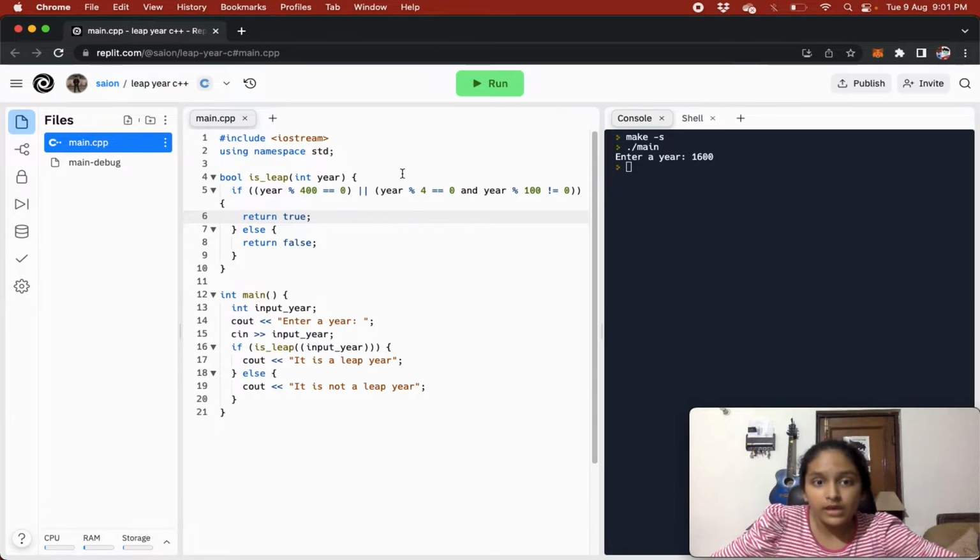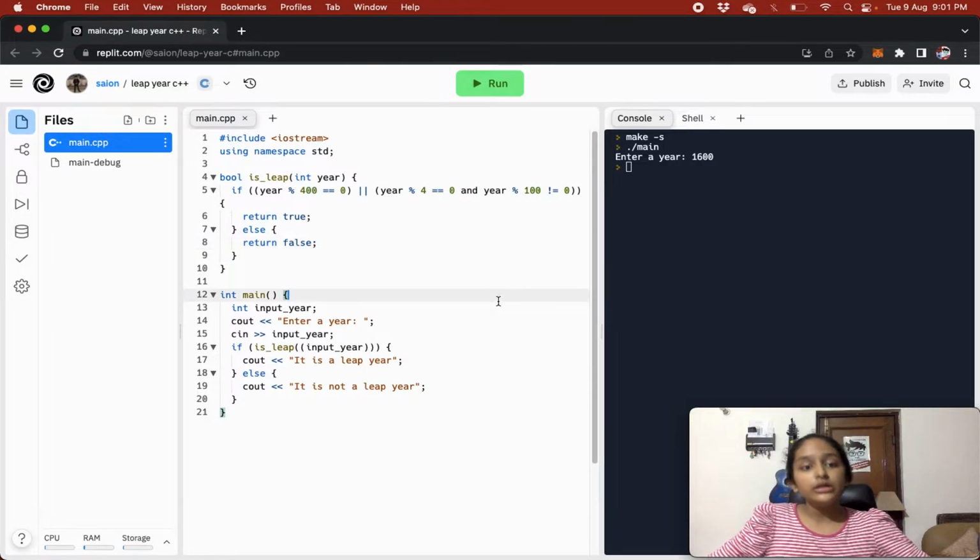So in this condition, both of these have to be true. If this is correct, it is just going to go in the if statement, right? But if it is not correct, it is going to go in else and return false. If one of these conditions is correct, then it is going to go in the if statement and return true.